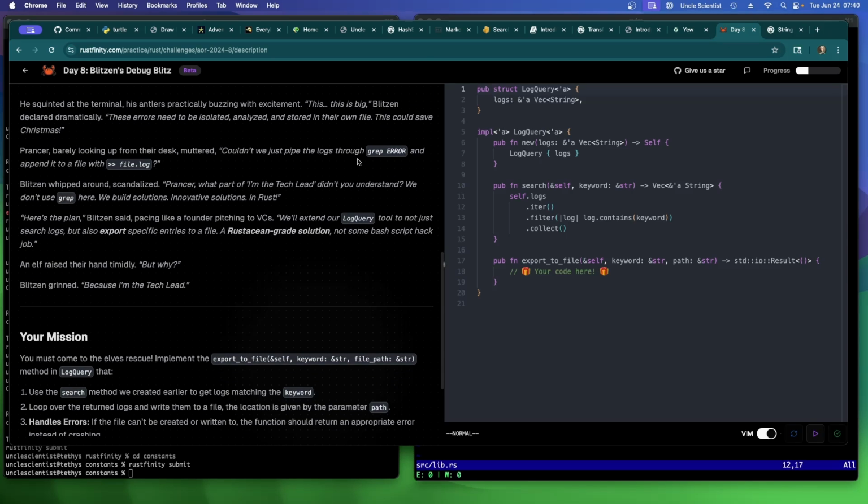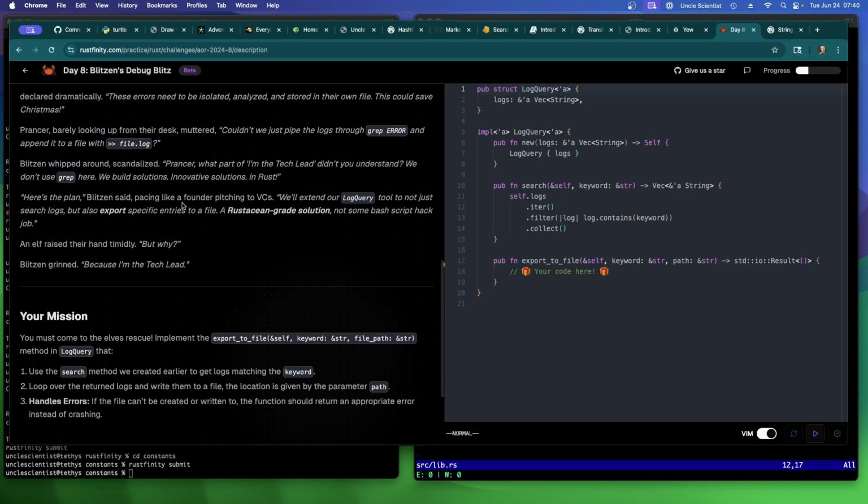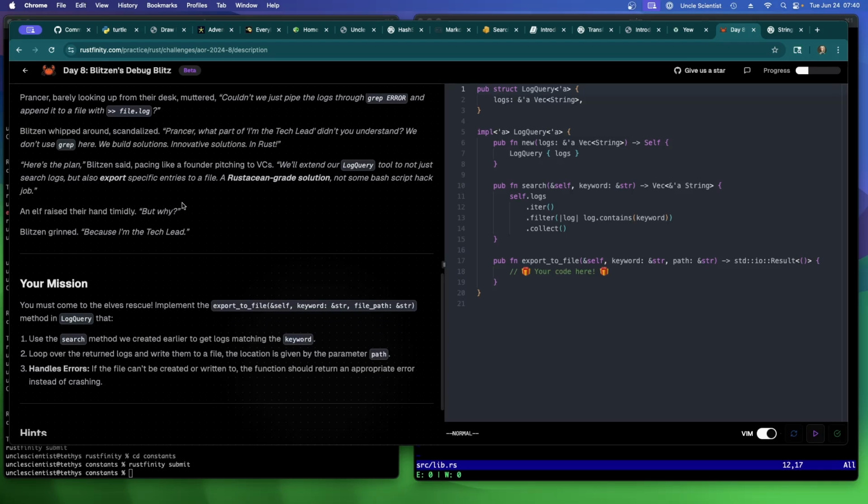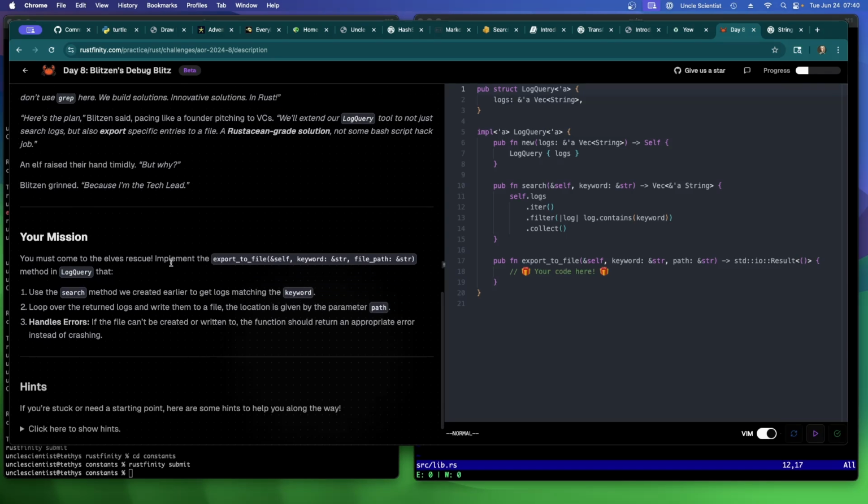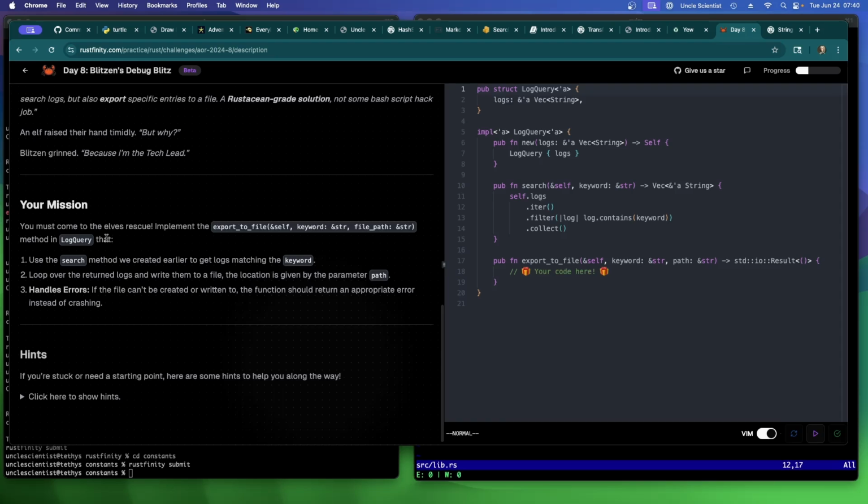Can we just pipe logs through grep error and append it to the file log? Okay, I guess we're not doing that. We'll extend our log query tool to not just search logs, but also export specific entries to a file. All right. Must come to the elves' rescue. Implement export to file. Uses the search method we created earlier to get logs matching the keyword.